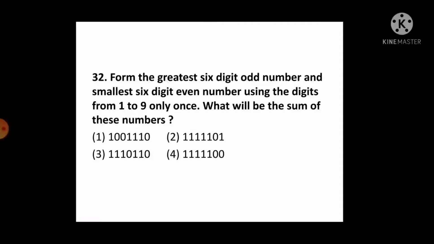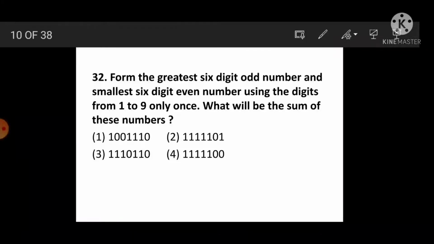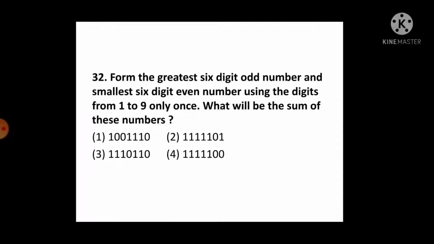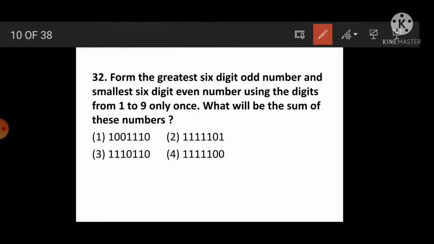Form the greatest 6-digit odd number and the smallest 6-digit even number using the digits from 1 to 9 only once. Then see, 1 to 9, how many digits and which digits are here? See, 1, 2, 3, 4, 5, 6, 7, 8, 9.